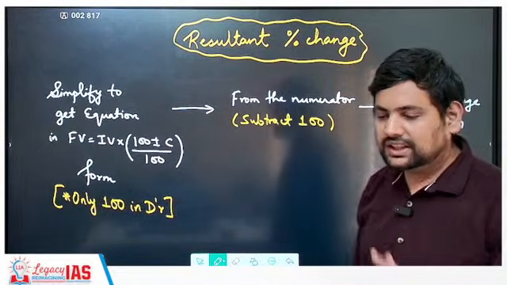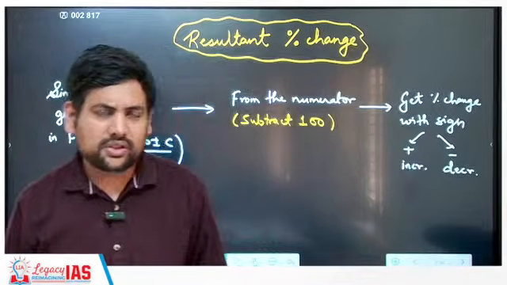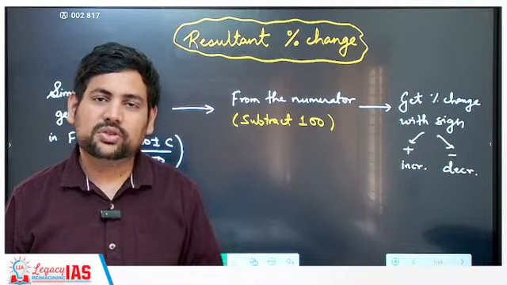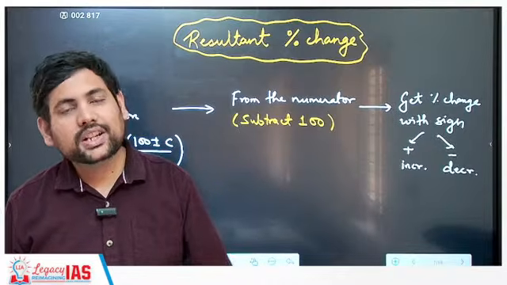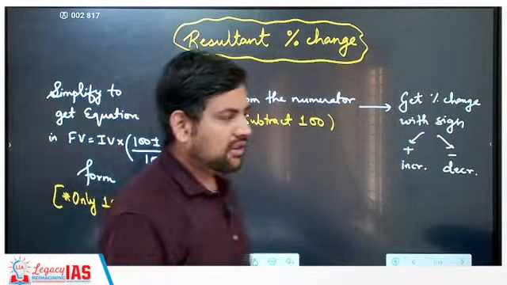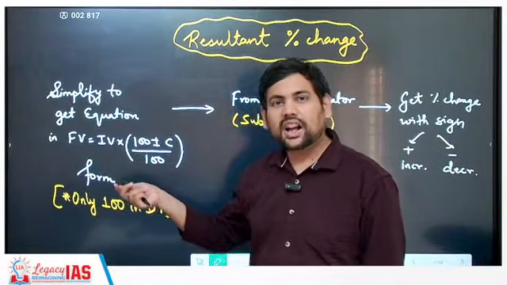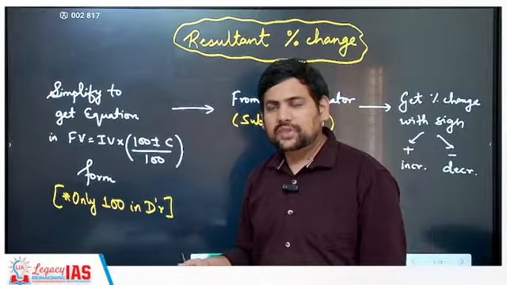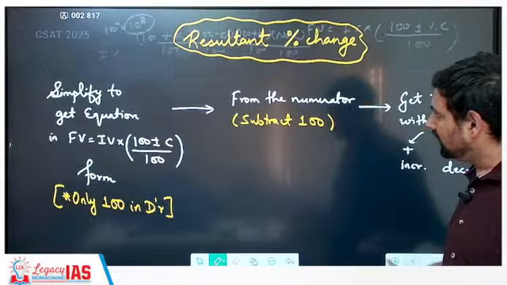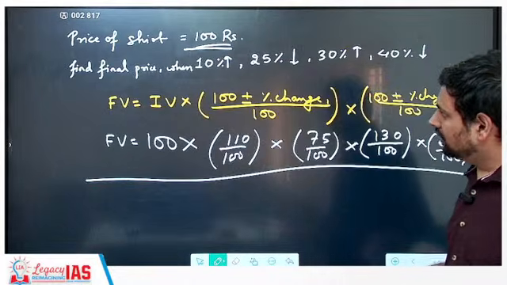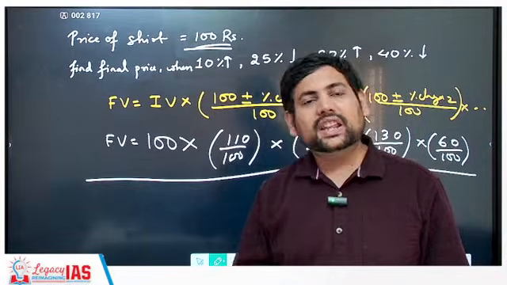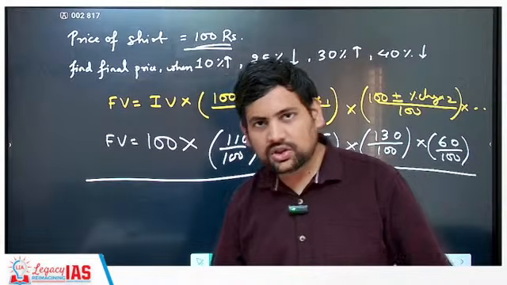Okay, then now we come to resultant percentage change. This is a very important concept. Many questions are asked from this. In many other questions also it is used all the time, even in ratio and proportion, even in linear equation, all the time. Now this is the simplified way of how I teach this, that is how you calculate resultant percentage change. Now you don't have to follow any other method. Basically whatever we learned here, how we are writing this, the same process we will follow initially, and then we will calculate resultant percentages using it.